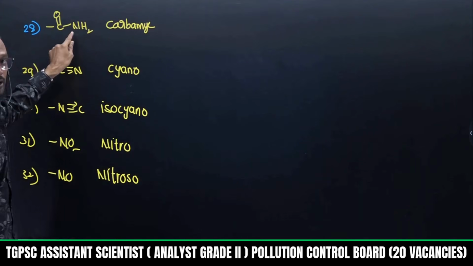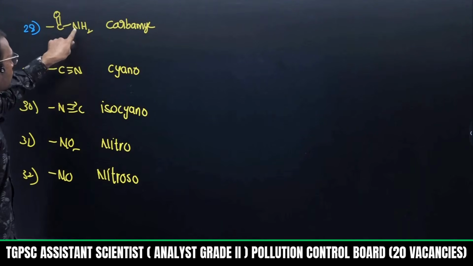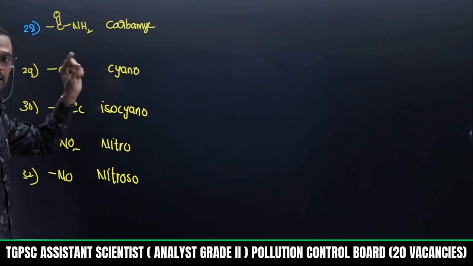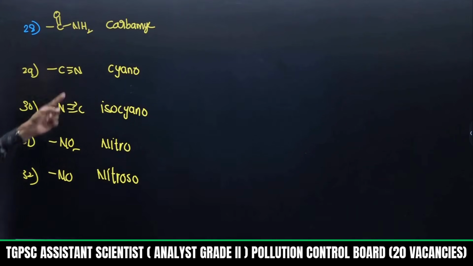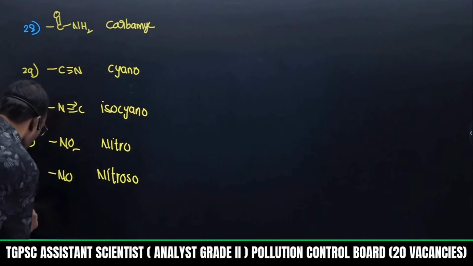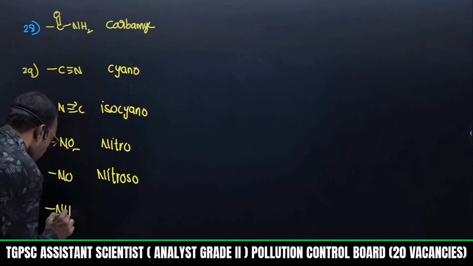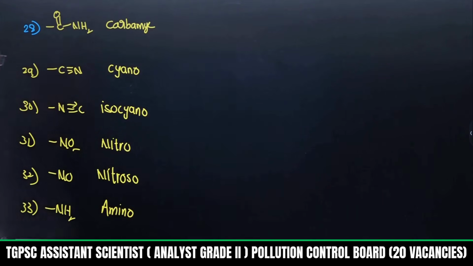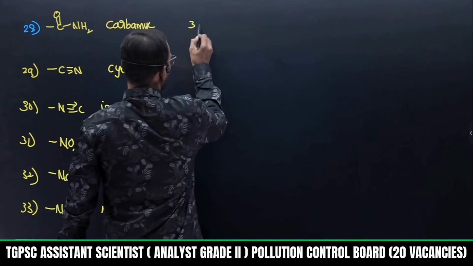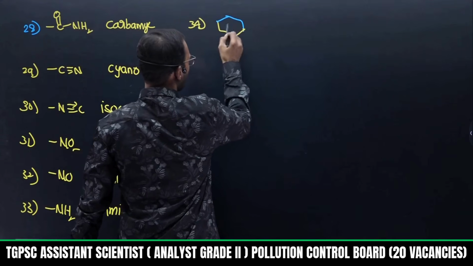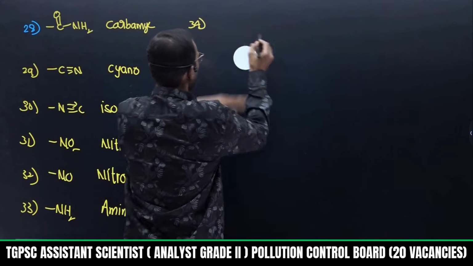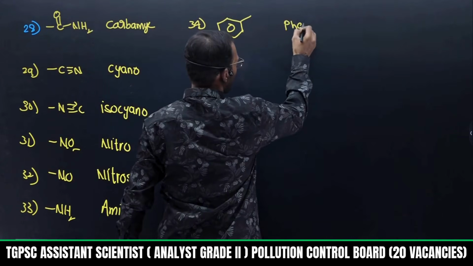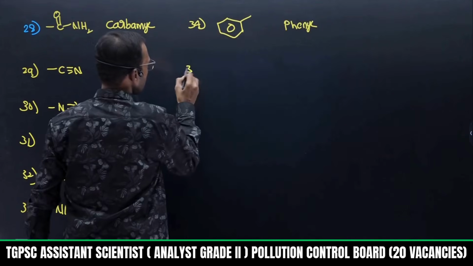Carbamyl, it is a primary amide used in Hoffmann degradation reaction. Suppose if one of the hydrogens is replaced with alkyl, alkyl carbamyl. If two alkyl groups are present, dialkyl carbamyl, like that. Okay, so cyano, isocyano, nitro, nitroso. Suppose if I write NH2 group, this is called amine, also called amino, 2 amino, 3 amino, like that we can use. Now suppose if benzene ring is directly connected here, this is named as phenyl.